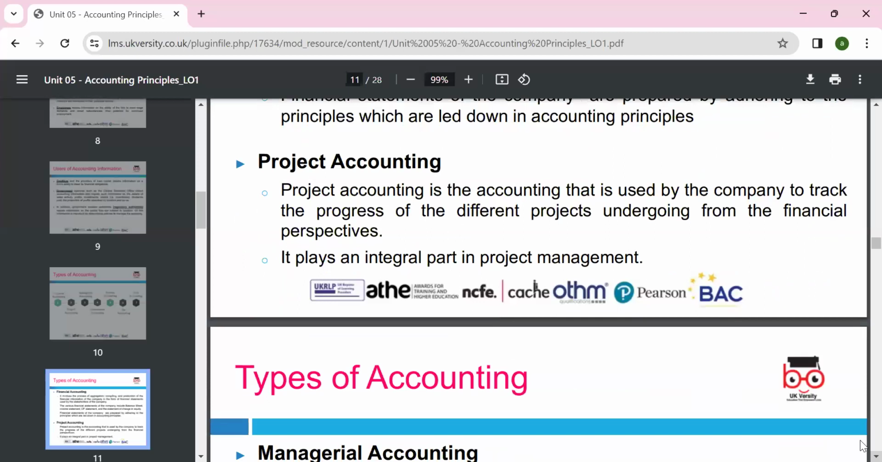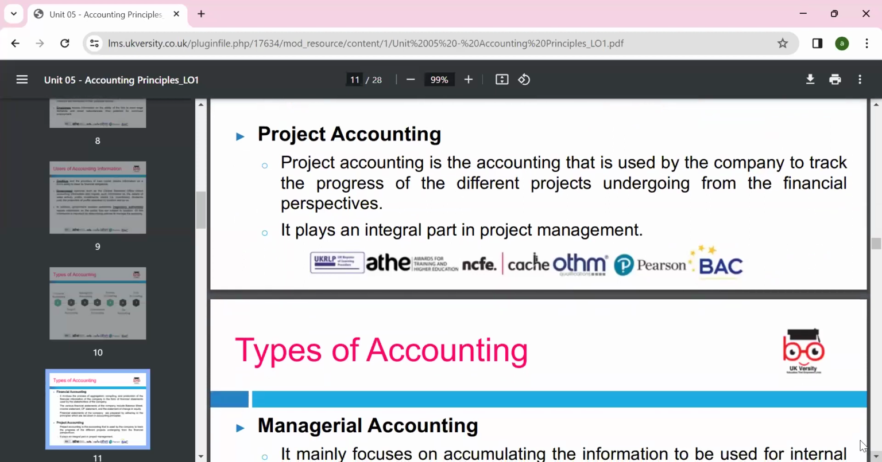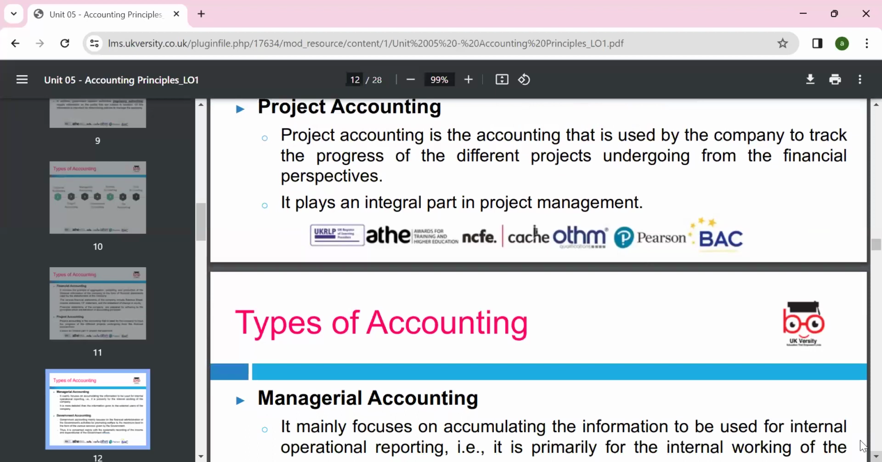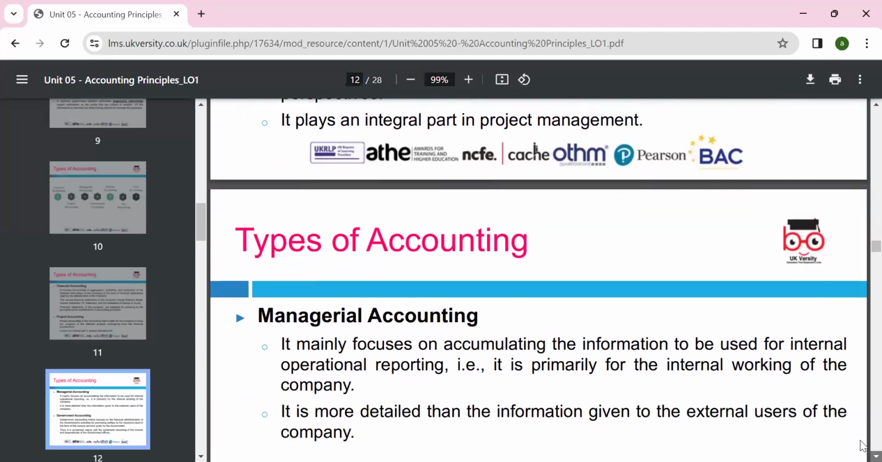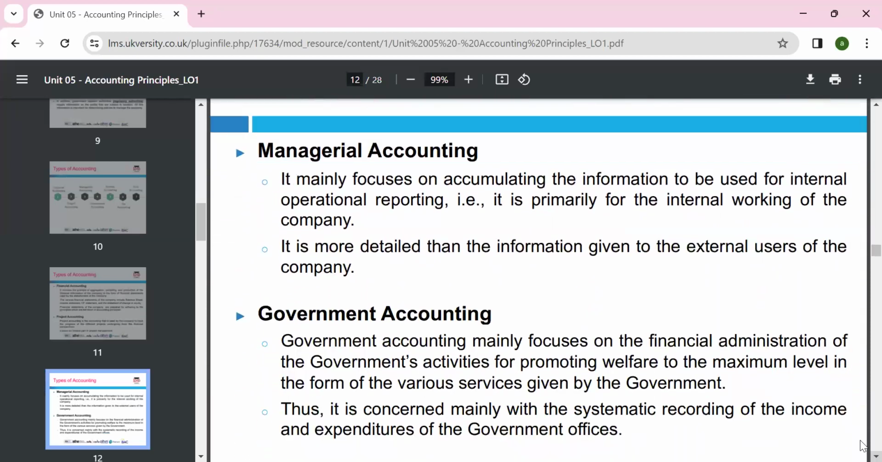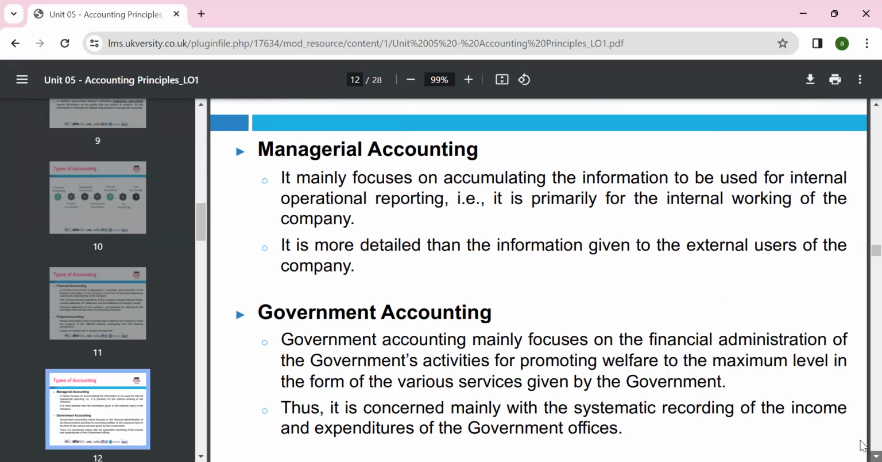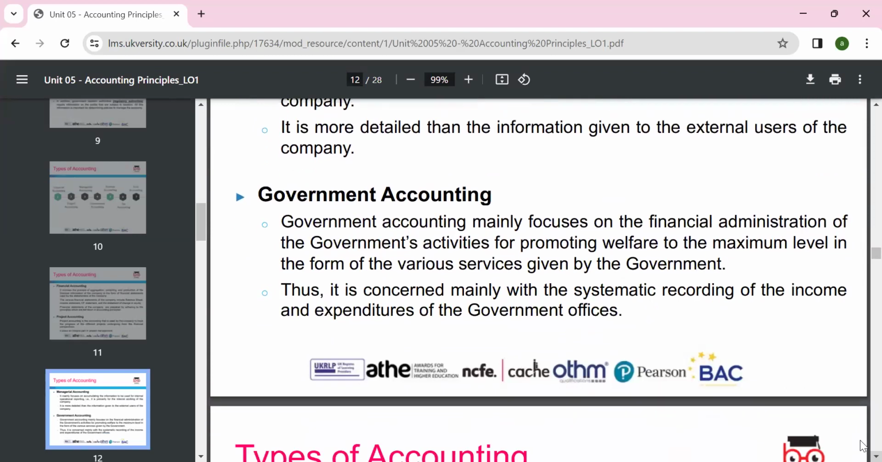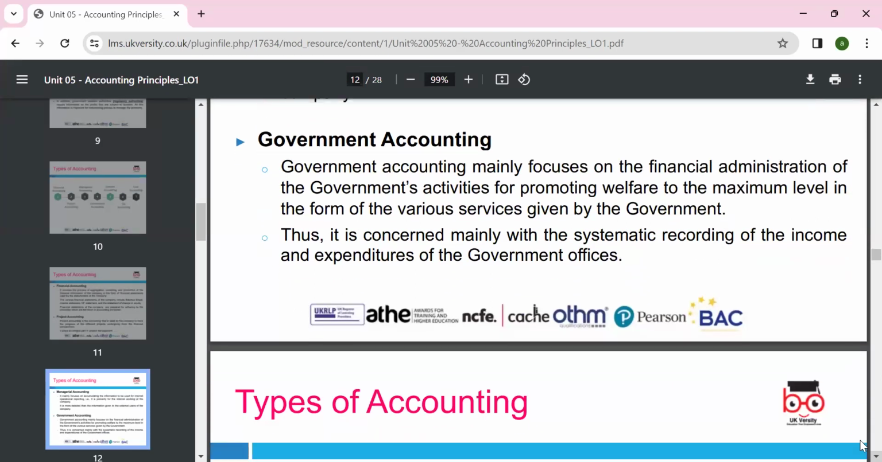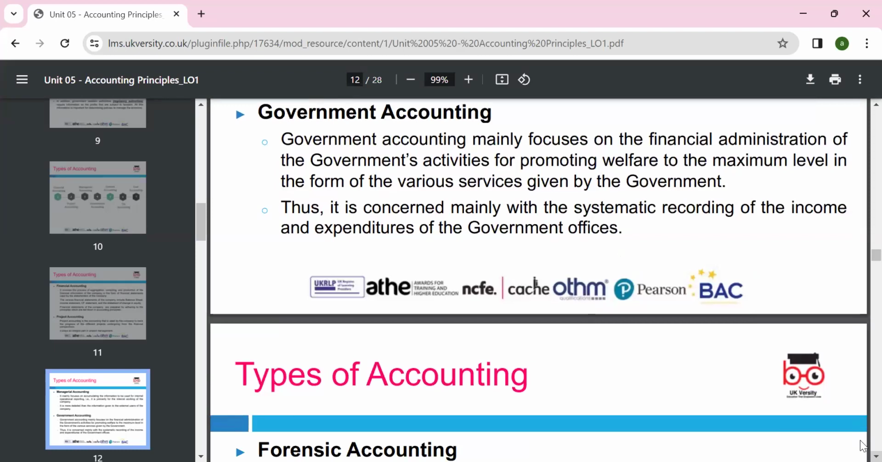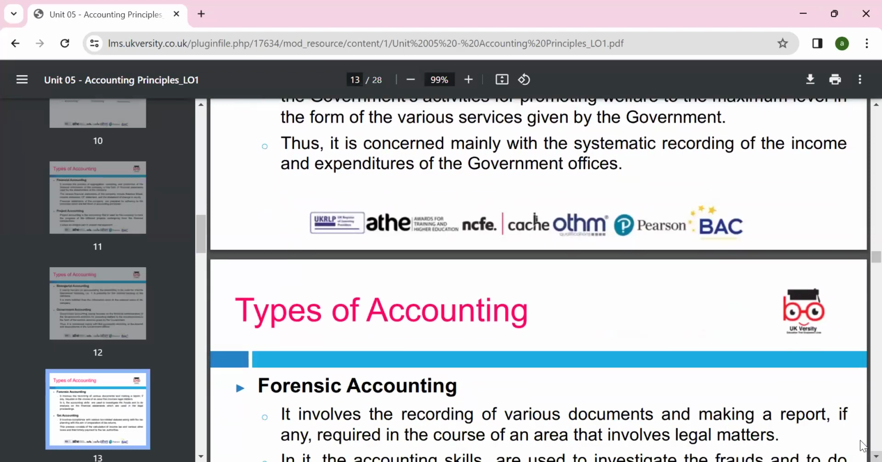Project accounting is the accounting used by the company to track the progress of a project, like a construction project or any other project. Managerial accounting, which we use to manage information and internal operation reporting, like the marketing department and HR department, these are known as operations. Internal working, and we can look around. Government accounting mainly focuses on financial administrative information, promoting welfare, and the various services. It is concerned mainly with the systematic recording of income and expenditure.